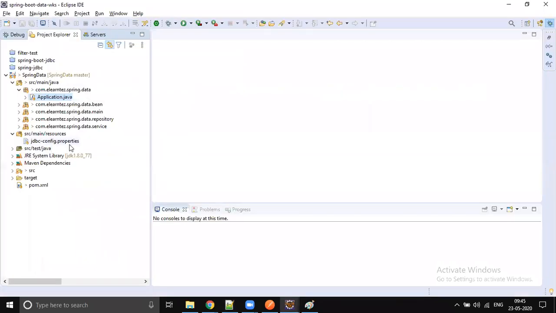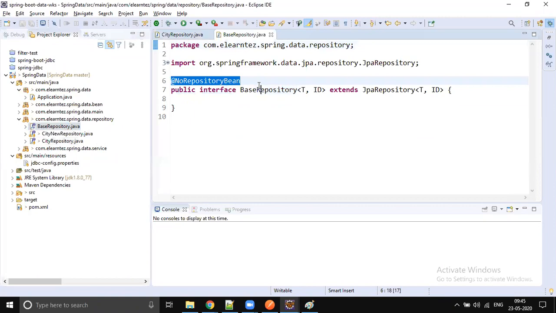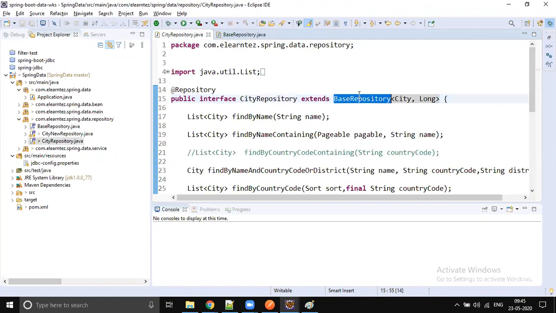Okay. Now let's go to the repository and check whether we properly created the repository or not. So let's go to city repository. See, it's an interface, you are able to see the I here. So it's going to be interface city repository extends. Some more hierarchy I'm creating. It can be a direct CRUD repository or JPA repository, anything is fine.